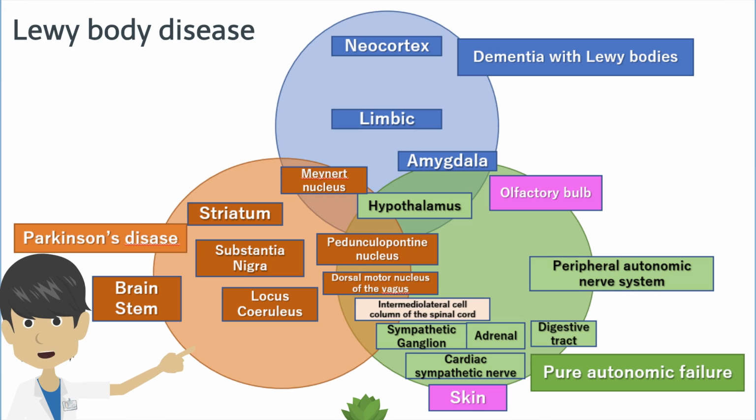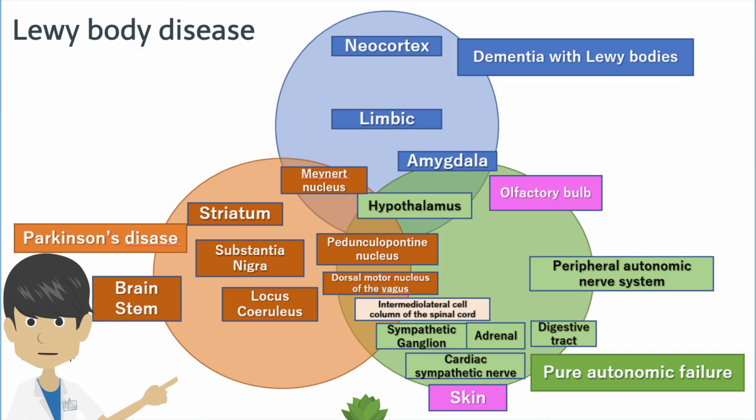Lewy bodies accumulate not only in the brain but also in the heart, gastrointestinal tract, skin, and so on. Accumulation in the peripheral autonomic nervous system results in pure autonomic failure, accumulation in the brainstem results in Parkinson's disease, and accumulation in the neocortex of the brain results in dementia with Lewy bodies. However, there is much overlap between these diseases.